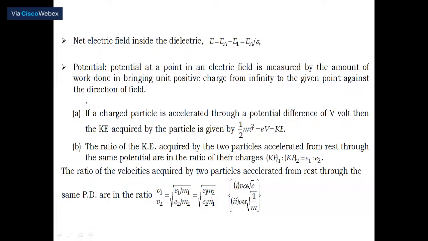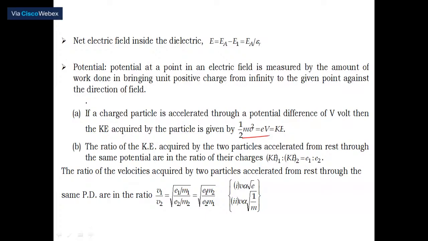That is nothing but, suppose a charge is accelerated. A charge means a charge into the potential through which it is accelerated. That's why it is given by the equation EV, which means charge into the potential through which it is sent. That's why here we have half mv square is equal to EV.